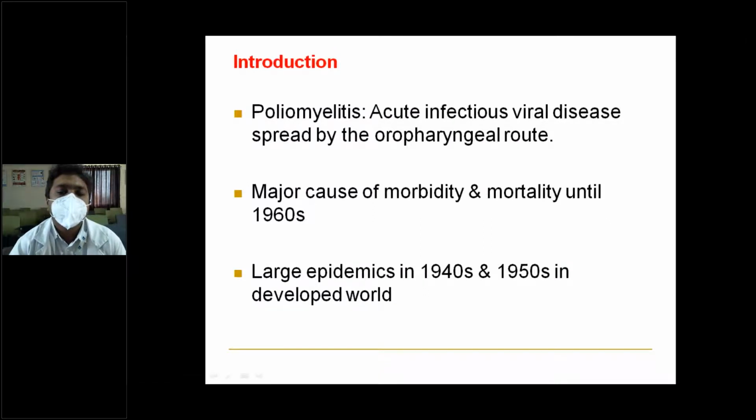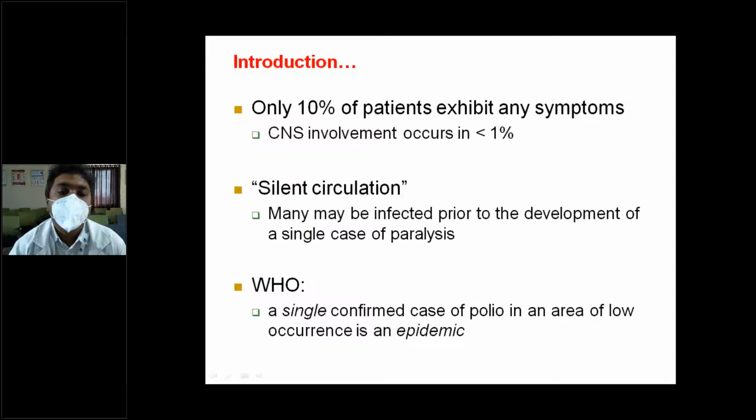Poliomyelitis is an acute infectious viral disease spread by the oropharyngeal route. It was a major cause of morbidity and mortality until the 1960s. Large epidemics in the 1940s and 1950s were present in the developed world. Only 10% of patients exhibit symptoms, and out of them, less than 1% have CNS involvement. Silent circulation: many may be infected prior to the development of a single case of paralysis.